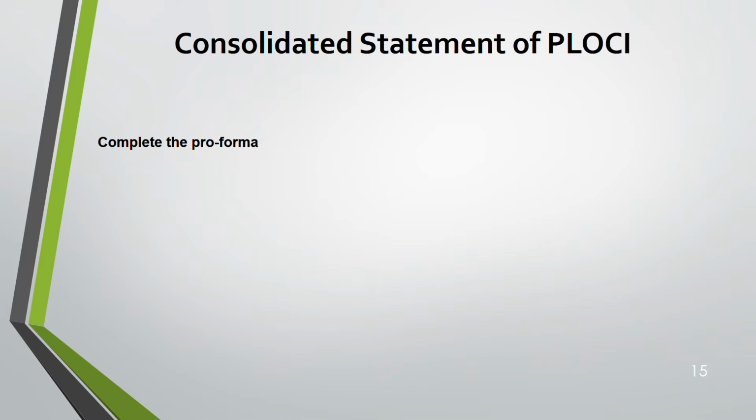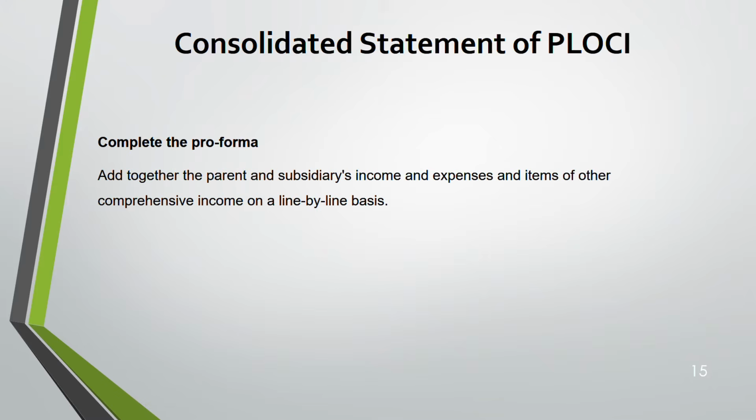Now, complete the pro forma. So, this is what they have done in the previous slide. They have added the parent and the subsidiaries' income and expenses line by line. Not only income and expenses, but also other comprehensive income. Line by line they have added.